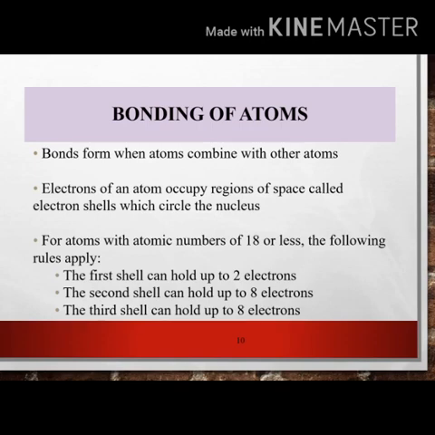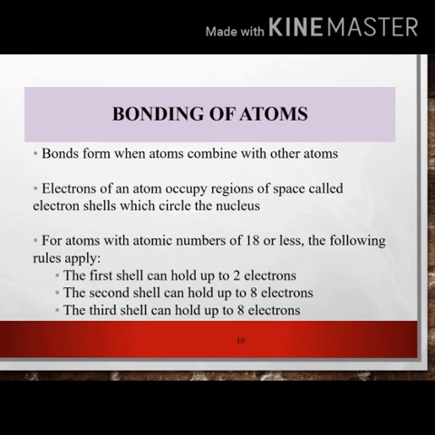Third, for an atom with a given atomic number, for example 18, the following rules apply. First, the first shell can hold up to 2 electrons. Second, the second shell can hold up to 8 electrons. Third, the third shell can hold up to 8 electrons. Lower shells are filled first. If the outermost shell is full, the atom is stable.